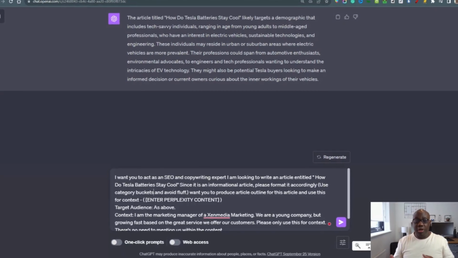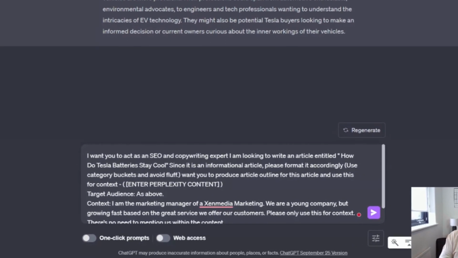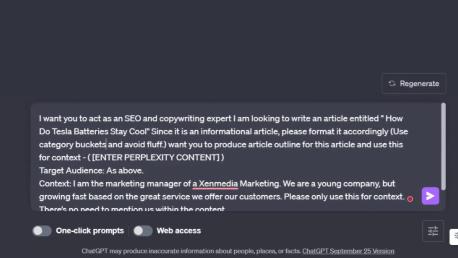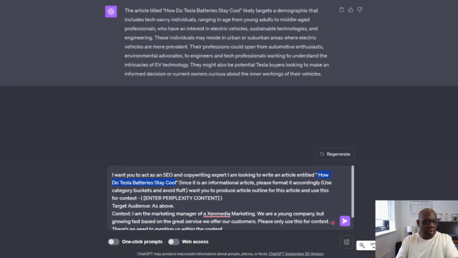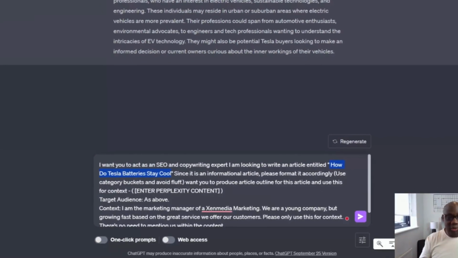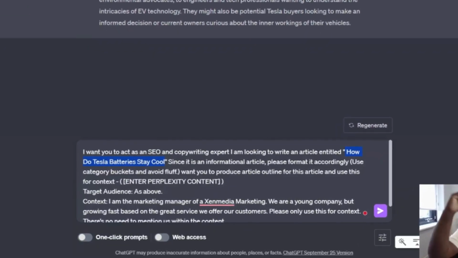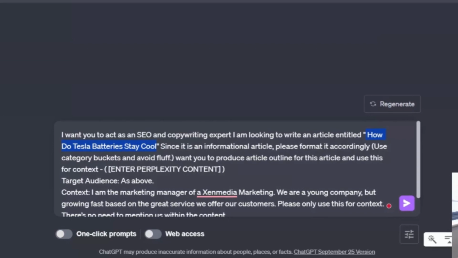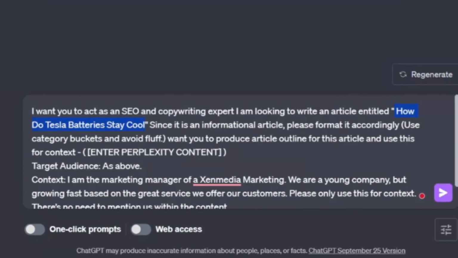Now, when you're crafting your outline, you can just ask ChatGPT to write you an outline, but I like to give it as much context as possible, like I've said before, to write a much better outline that's going to be very different from the other article outlines that are already out there. So I've put the title of the article here. I'm explaining to ChatGPT that it's an informational article and to use category buckets, which basically means if it was a step-by-step or numbered article, it would put a category before that and number the points after that. You don't have to put that, but I like to, again just to differentiate and try to organize the article in a way that Google understands.